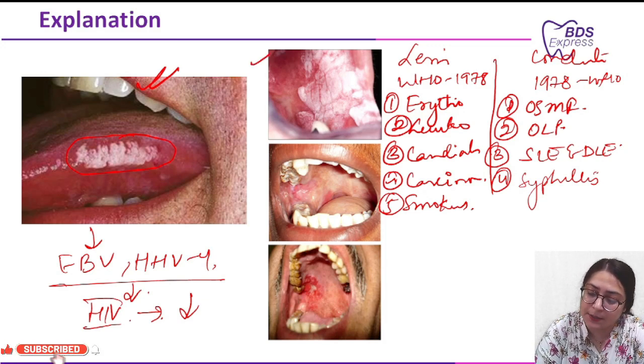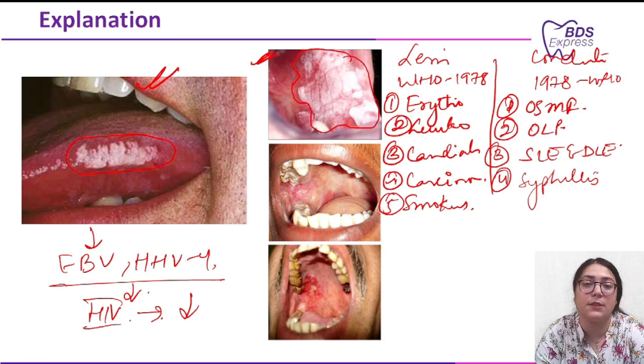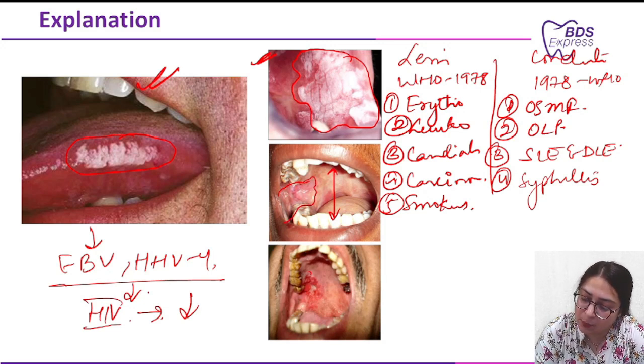Now here in this first image, you can see a white keratotic patch present in the commissural area. So this is your homogeneous leukoplakia. Here you can see the reduced mouth opening and here you can see the blanching and traumatic lesion. So this is your OSMF. Here you can see the reddish, erythematous lesion. So this is your erythroplakia.